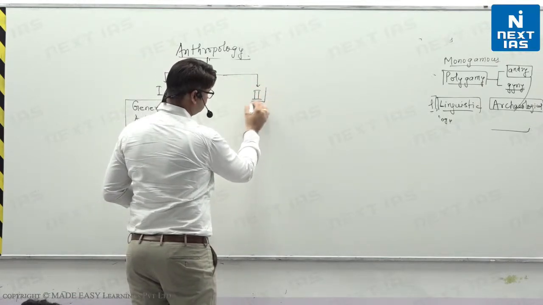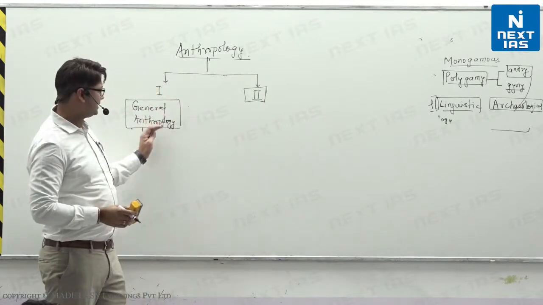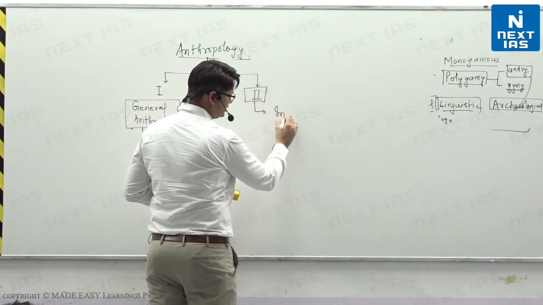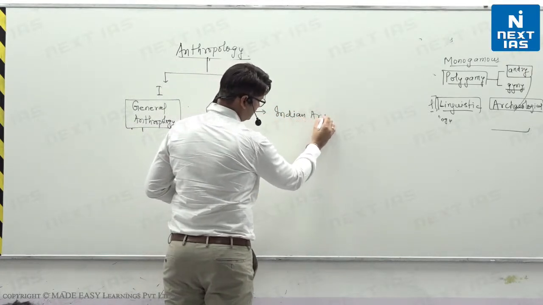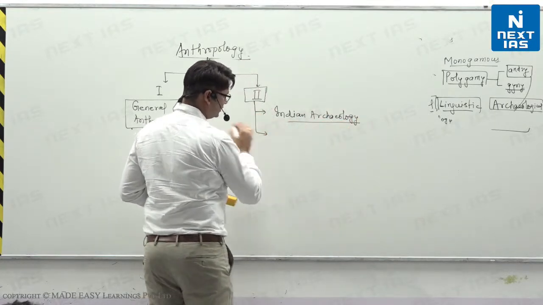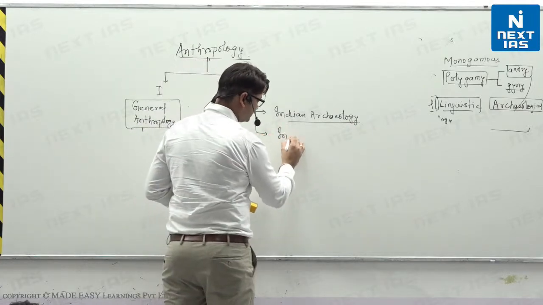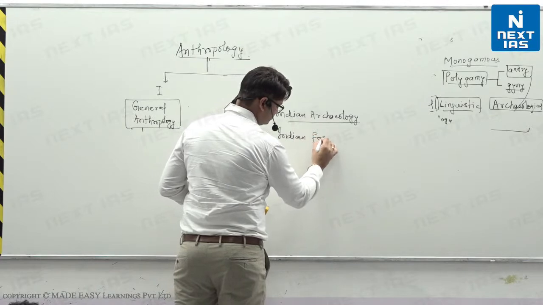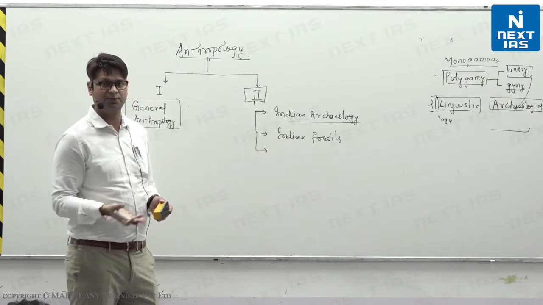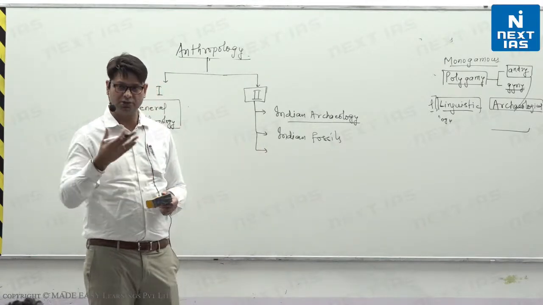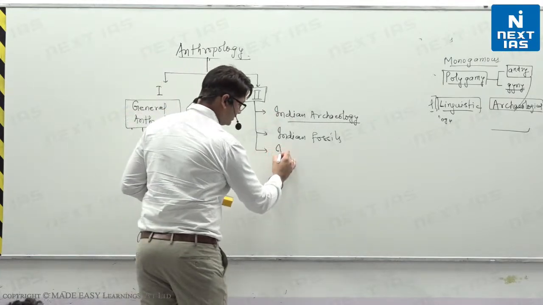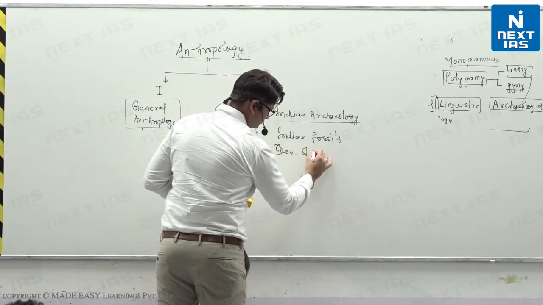So in Paper 2, we will study the application of general anthropology in Indian settings. So here we will study Indian archaeology, right? Some sites of Indian archaeology like Bhimbetka, etc. Here we will study Indian fossils like Narmada Man. Here we study the growth of Indian anthropology, that means theoretical development in Indian anthropology, right? What are the various scholars who contributed to the development of Indian anthropology, that we'll study there, right? So development of Indian anthropology and anthropologists.